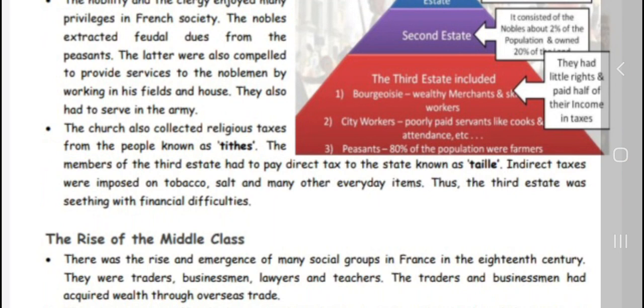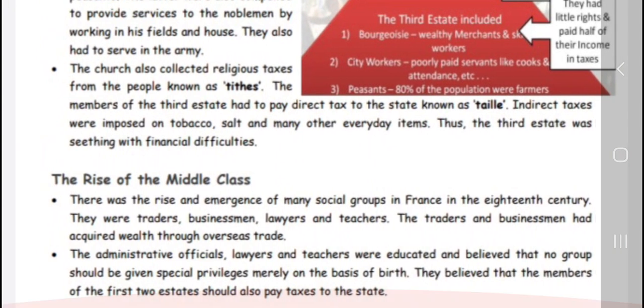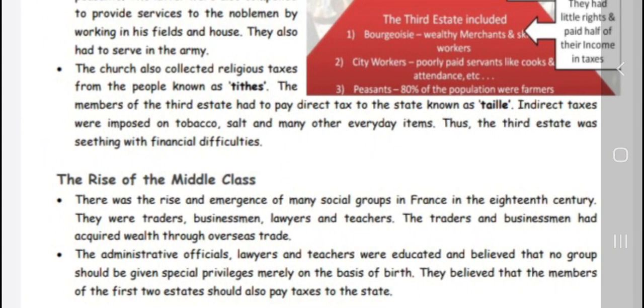They also had to serve in the army, and the church also collected a religious tax from the people, known as the tithe. The members of the third estate had to pay a direct tax to the state, known as the taille, and indirect taxes were imposed on tobacco, salt, and many other everyday items. Thus, the third estate was facing financial difficulties, more than the first and second estates.